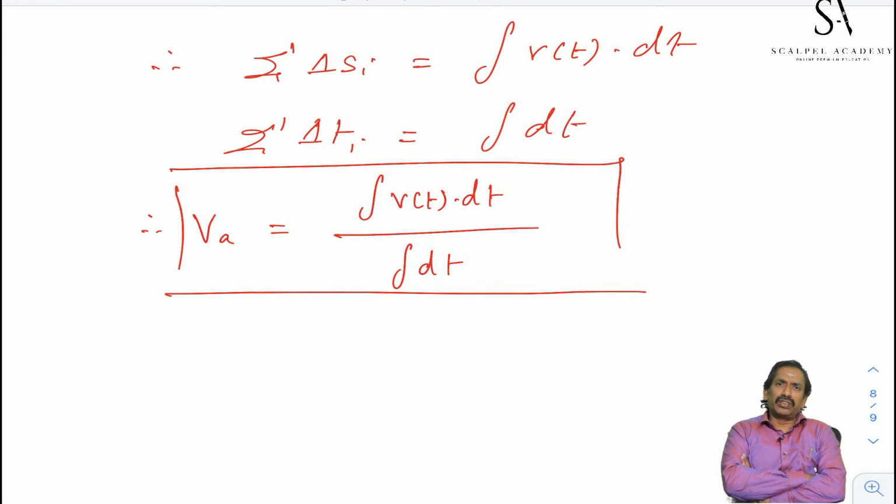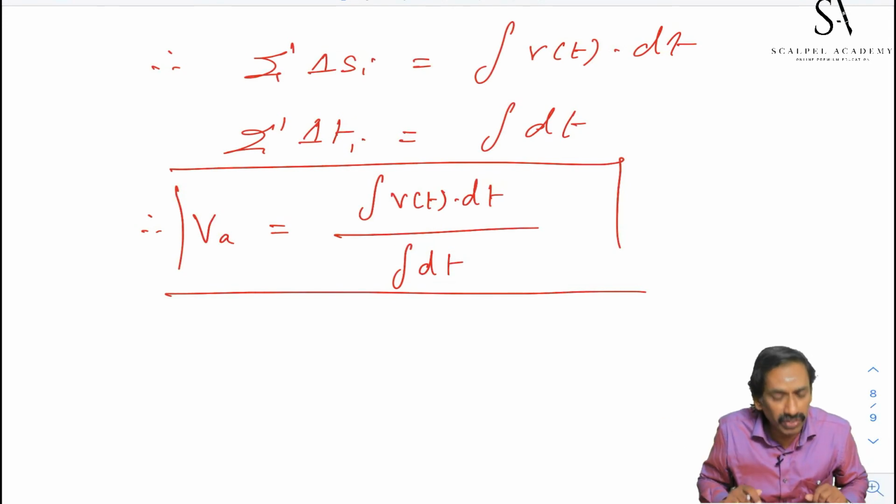Likewise for average potential, average energy, whatever you want to calculate the average of. But one thing, the variation must be uniform. There is a change, but the rate of change is constant, uniformly varying. In that condition, you can use this equation to find any average.